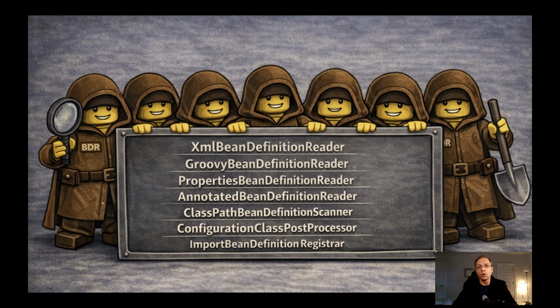So we have a lot of mechanisms which scan our project in different ways, and they create the objects called bean definitions. It's not beans yet, it's the bean definitions which explain how the bean should be created. In case of @Component annotation, the information about how to create this bean will be the name of the class, and the constructor will be used.